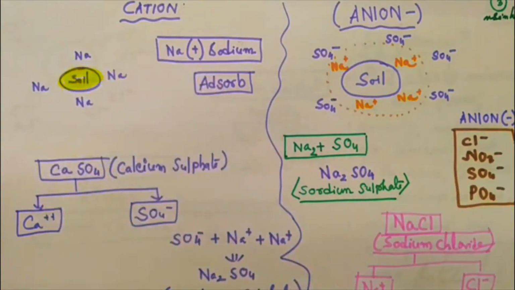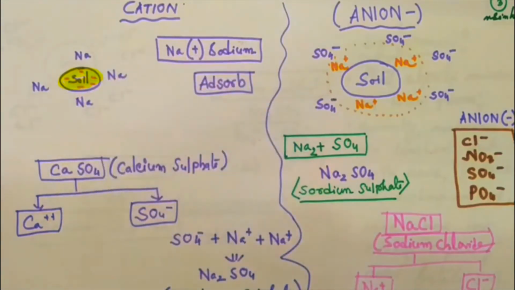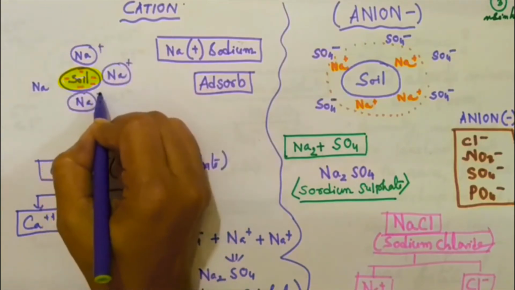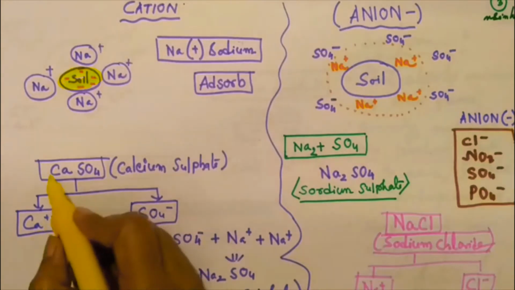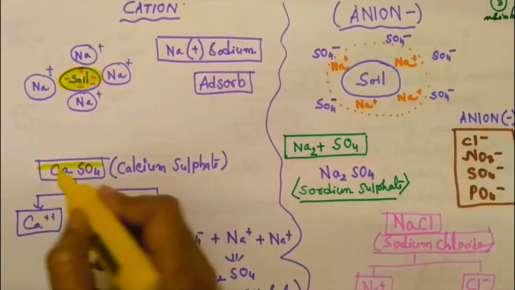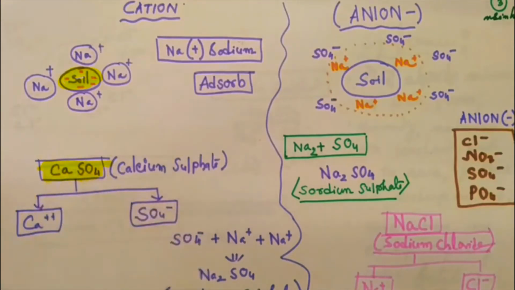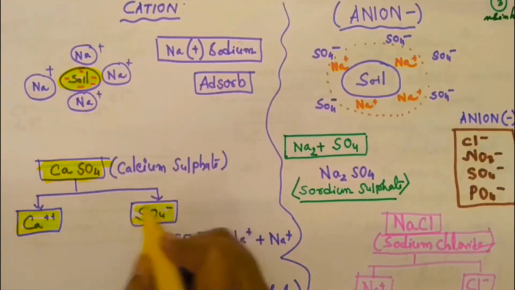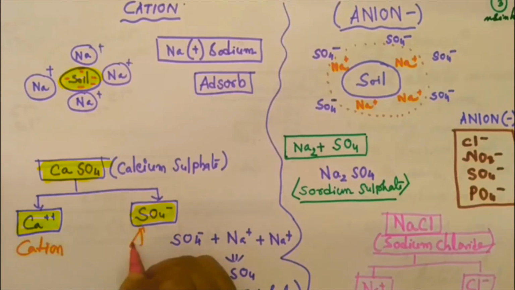This soil is negatively charged due to the presence of clay particles or colloids, and Na, sodium, is the positive ion on the surface area of the soil. In the surroundings of the soil, there is calcium sulfate. Calcium sulfate breaks into Ca, that is calcium, a cation, and SO4, the negative ion, that is sulfate, an anion.